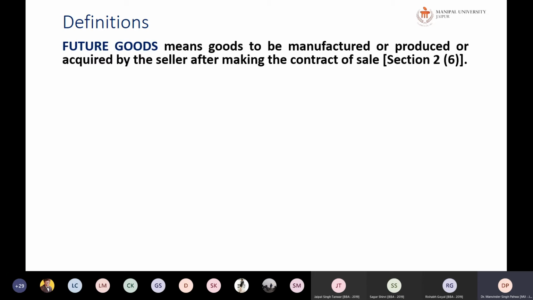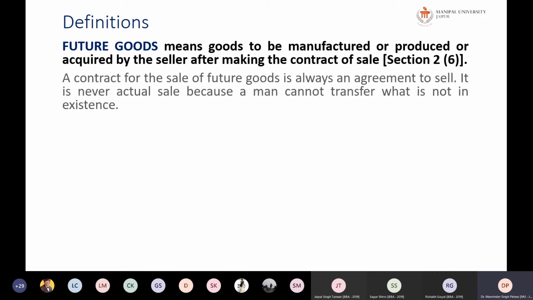Future goods are goods to be manufactured, produced or acquired by the seller after making a contract of sale. For example, we go to an iron fabricator and want him to prepare a gate for our house, to be placed at the front of the house. As soon as he receives the order, he will start preparing it. He starts manufacturing goods which will come into existence in the future only. It is not yet manufactured or produced. Goods which will arise in the future according to the design we have given are called future goods.